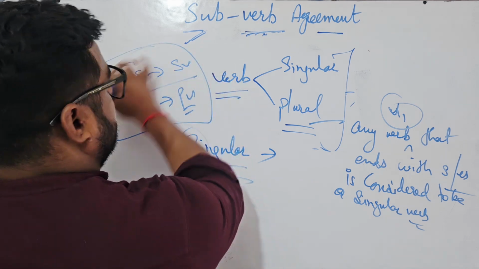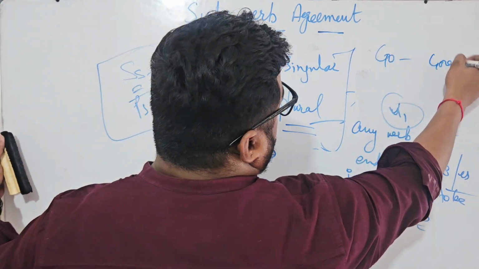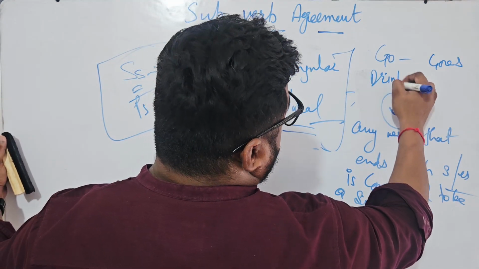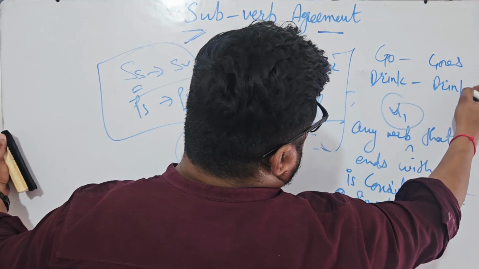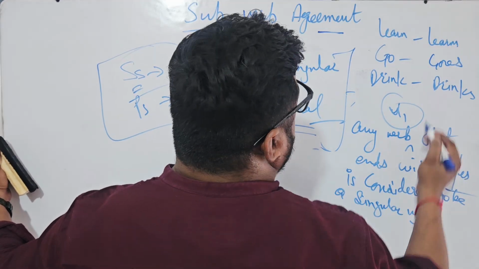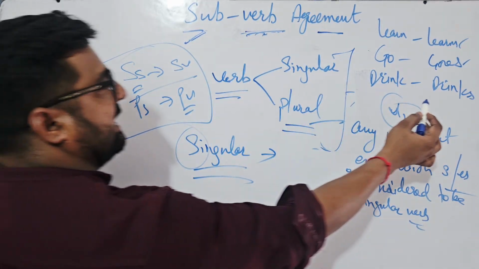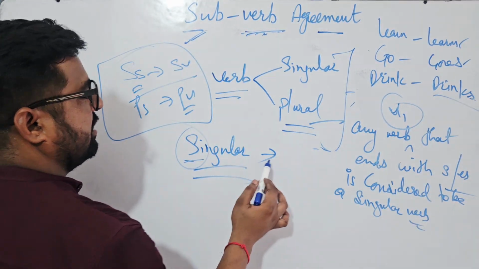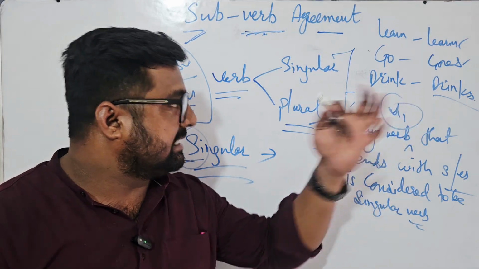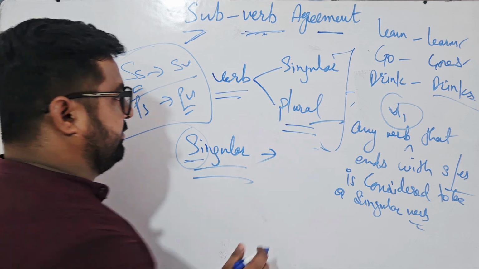Okay. So here, how can a verb be singular? Drink, drinks, learn, learns. If you see S at the end of the verb, S stands for singular. So the base form of the verbs that ends with S or ES is known as a singular verb.